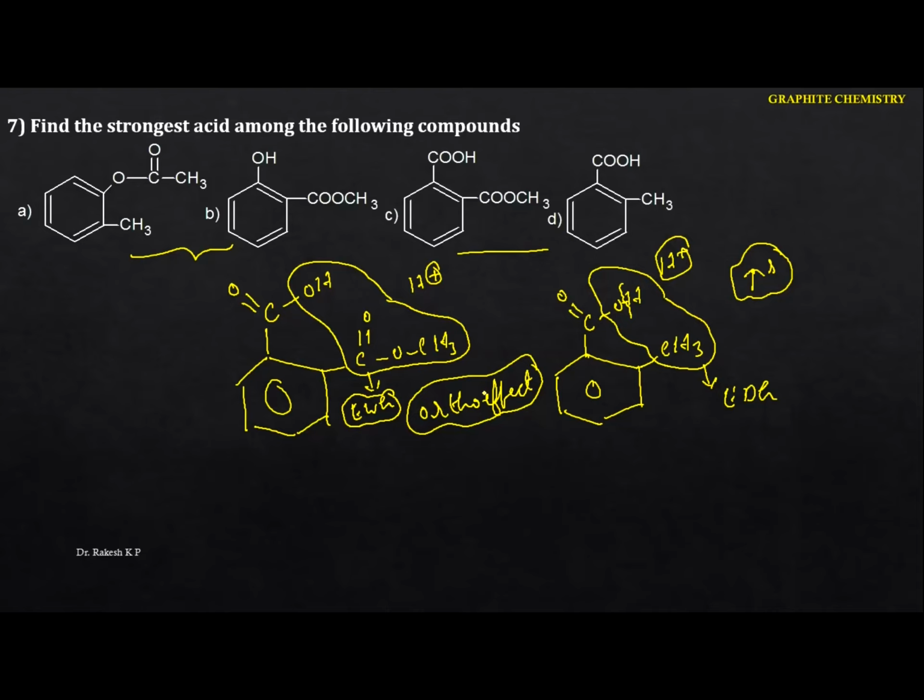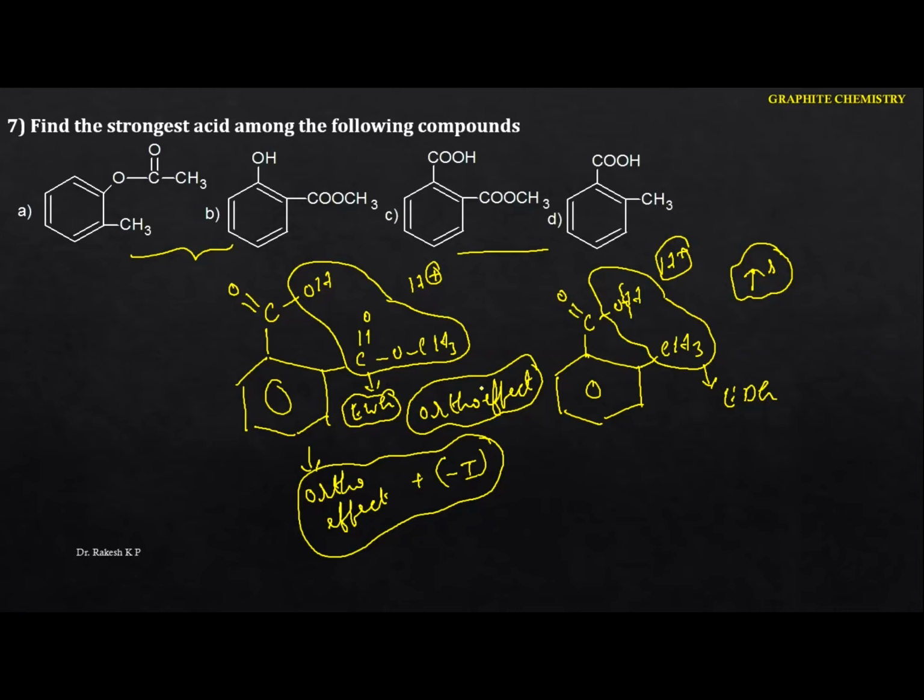But here the ortho effect is the main concept, and apart from the ortho effect, what is the next thing we have? In this case we can identify the ortho effect as well as the negative inductive effect, that is this one. So we can identify both ortho plus negative inductive effect, but here we can identify ortho plus the positive inductive effect, and this is the weak acid compared to this one.